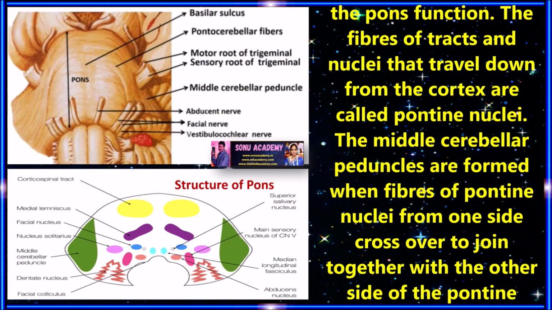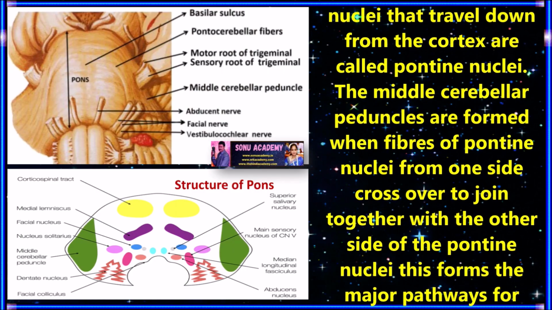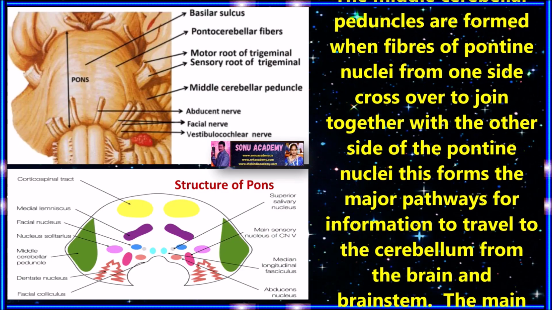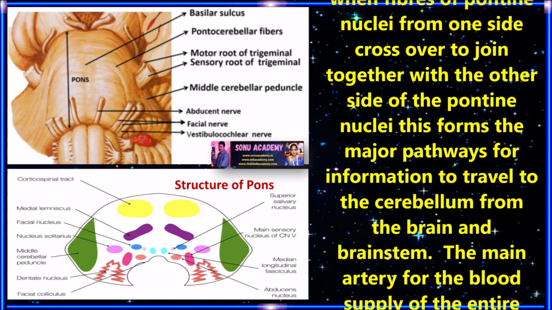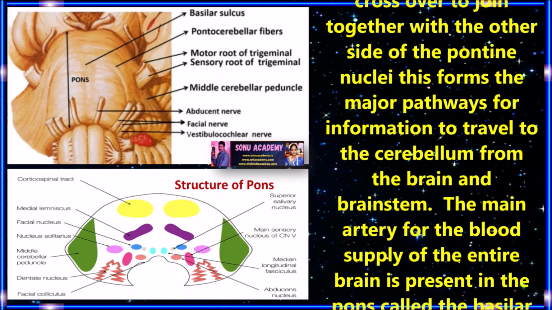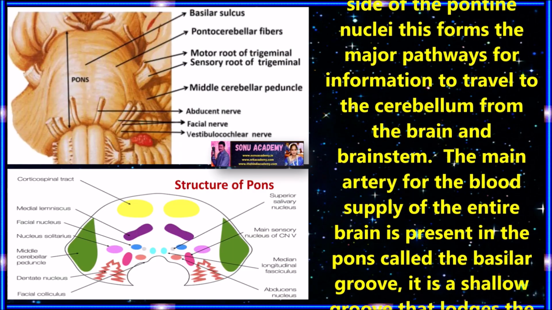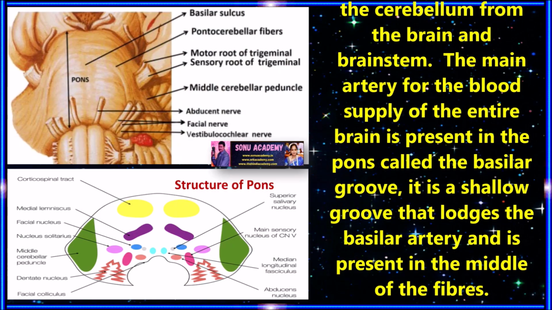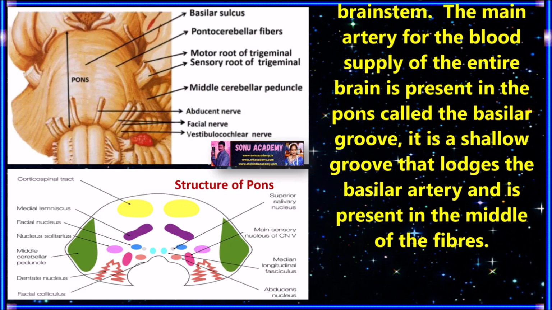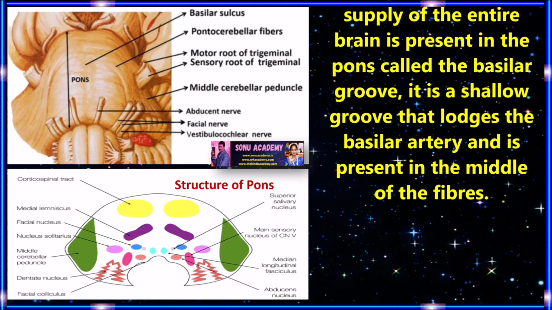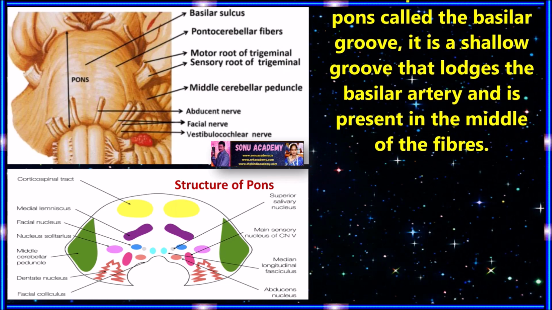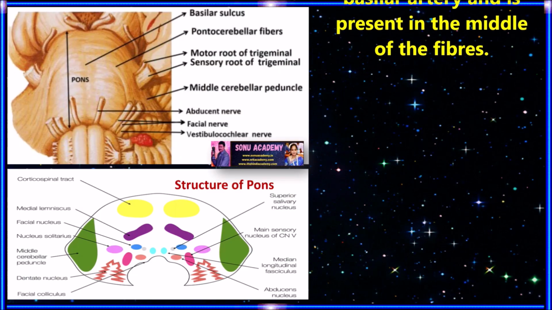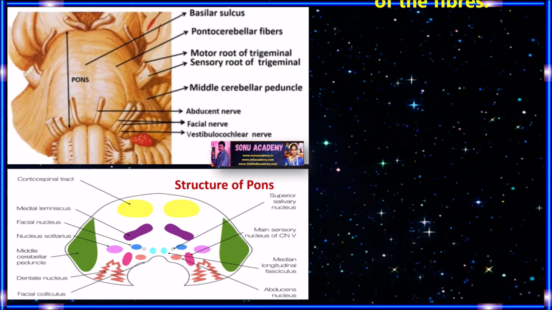The middle cerebellar peduncles are formed when fibers of pontine nuclei from one side cross over to join together with the other side of the pontine nuclei. This forms the major pathways for information to travel to the cerebellum from the brain and brainstem. The main artery for the blood supply of the entire brain is present in the pons, called the basilar groove. It is a hollow groove that lodges the basilar artery and is present in the middle of the fibers.